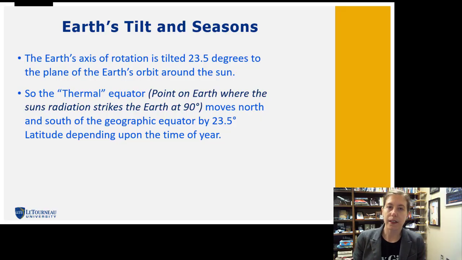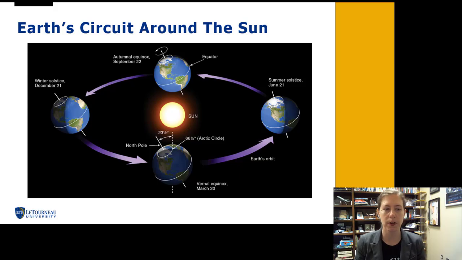If you ever make a sundial, you actually have to calibrate that sundial by what time of the year it is, even by the month and the latitude that you're located at, or the sundial will not be correct. And that's because of the Earth's tilt. So the point at which the sun's radiation strikes the Earth at 90 degrees actually moves north and south of the equator by 23.5 degrees, north latitude and south latitude, depending on the time of the year. And we're going to be talking about this in a future video.